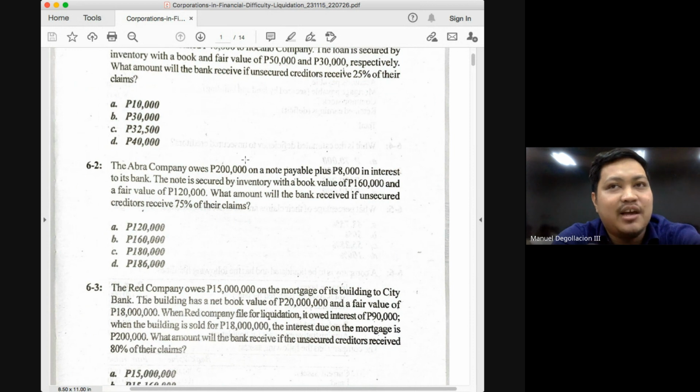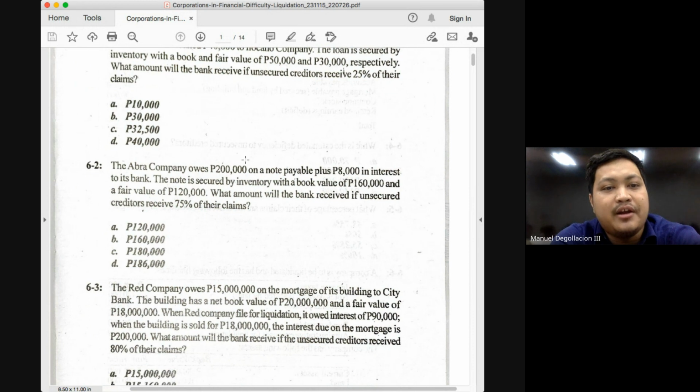So anytime you encounter a corporate liquidation problem, you can disregard book values and carrying amounts. Because again, the only relevant valuation here would be your fair value. It's an unforgivable mistake to forget that the value that you should be using for corporate liquidation problems would only be the fair value. Okay.